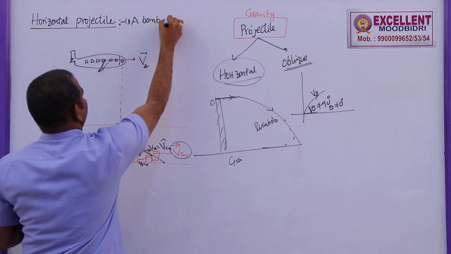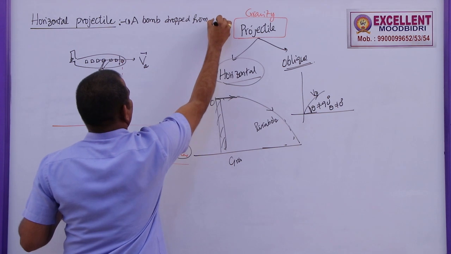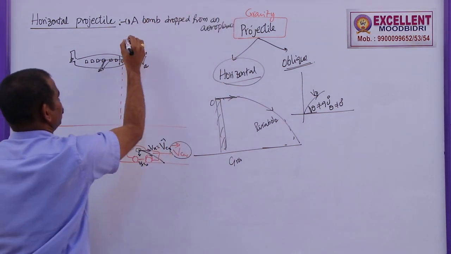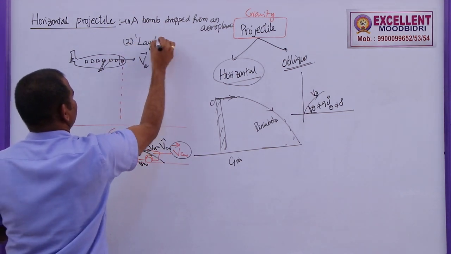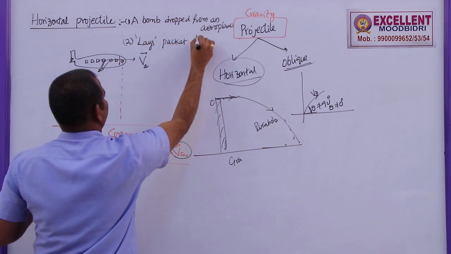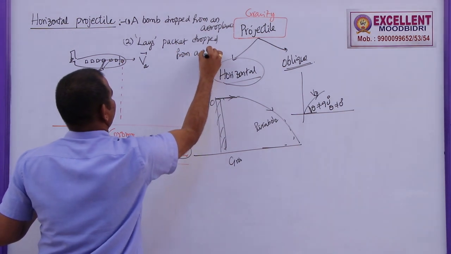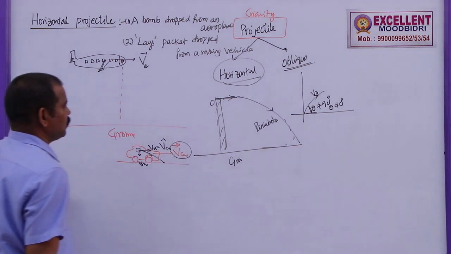A bomb dropped from an aeroplane at a height above the earth. Similarly, a lace packet or Kurkure packet dropped from a moving vehicle, that may be a car, bus, scooter, whatever the vehicle may be.